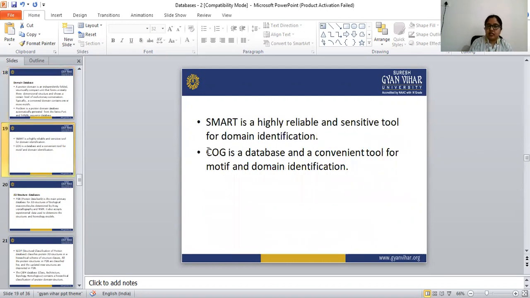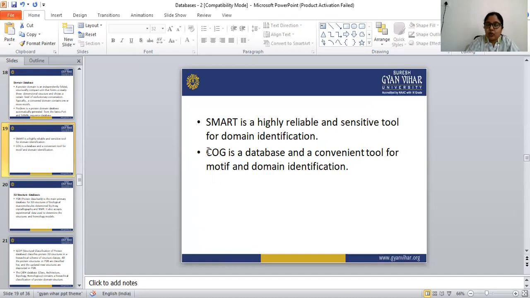Second is SMART. SMART is another database, a highly reliable and highly sensitive tool for domain identification. Next is COG. COG is a database and a convenient tool for motif and domain identification. So this is all about the domain databases.